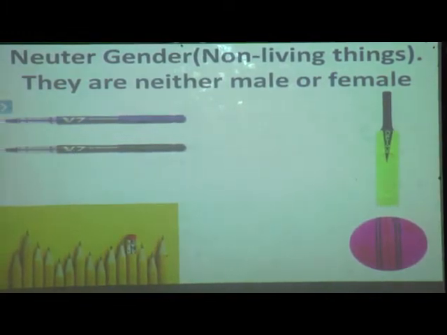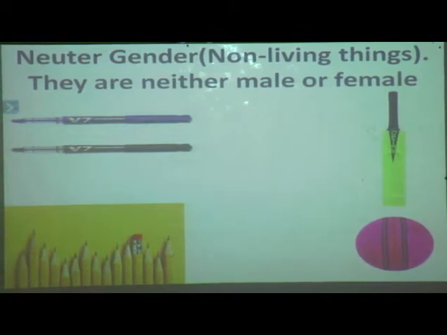Here are some examples I have taken: bat, ball, pencils, pen. Yes or no? We can say table, fan. Many non-living things, whatever non-living things there are, all come under neuter gender. Understood, students, what neuter gender is? Okay.